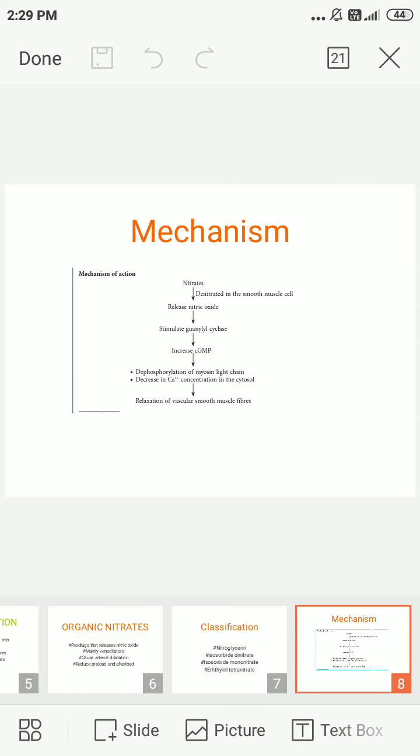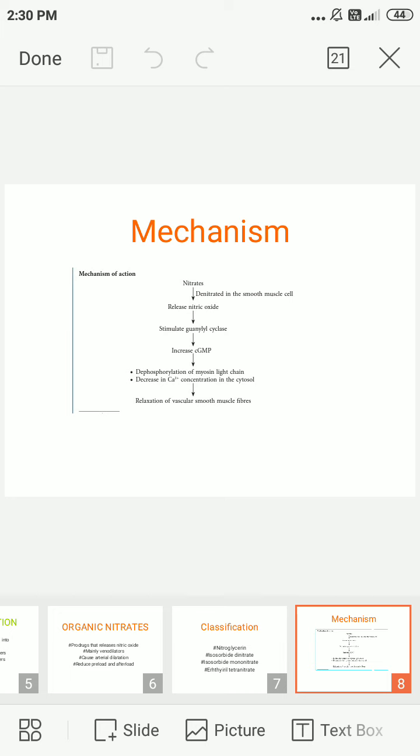Next we go into the mechanism of nitrates. Nitrates get denitrated while entering the smooth muscle wall and then release nitric oxide in the muscle cell. The nitric oxide stimulates guanylyl cyclase to increase cGMP. This leads to dephosphorylation of myosin light chain and also a decrease in calcium concentration in the cytosol. This further leads to relaxation of vascular smooth muscle fibers.